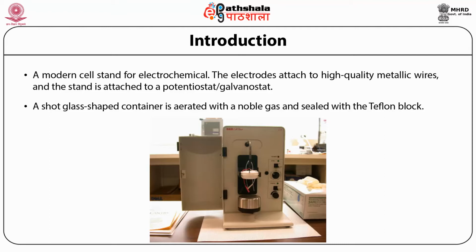At the surface of the solution, the electrons migrate between the working and the reference electrode, and this is measured by the galvanostat, which is used for various electrochemical measurement techniques like square wave voltammetry, stripping voltammetry, differential pulse voltammetry, amperometric, coulometric, and many more.